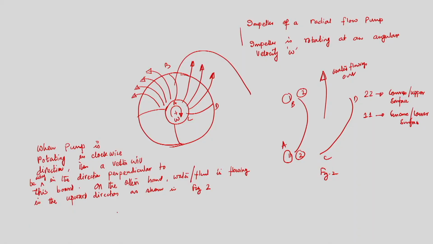So, because of this, as per Fleming's rule, a resultant force or vector will be acting.